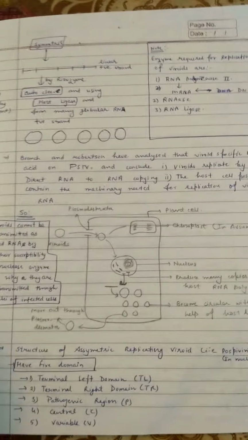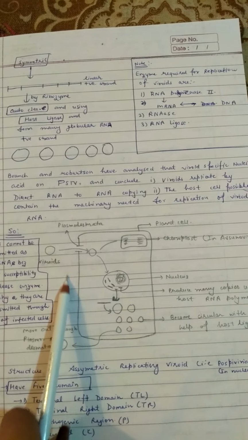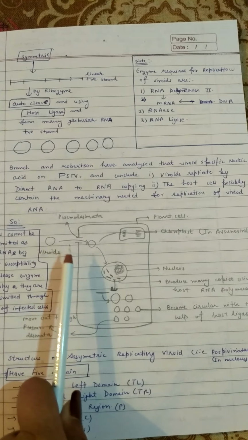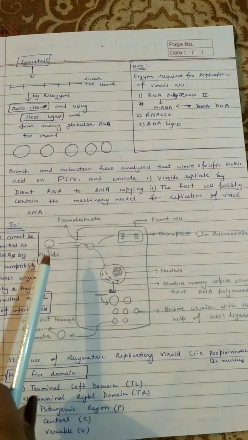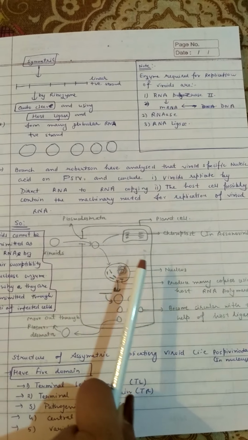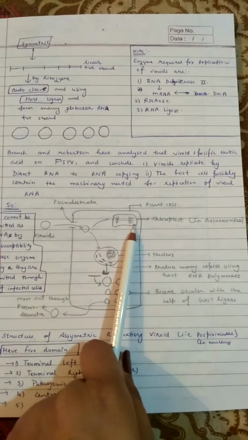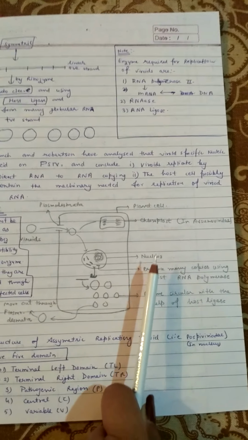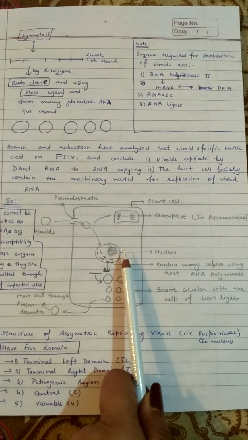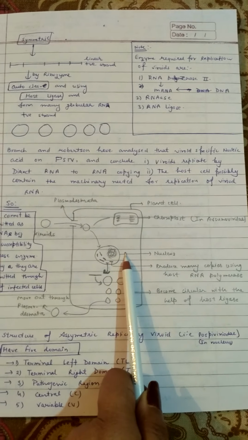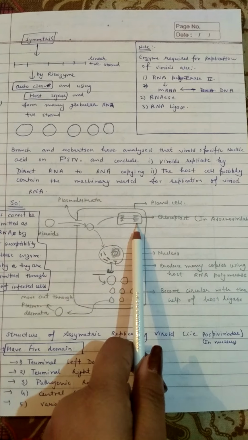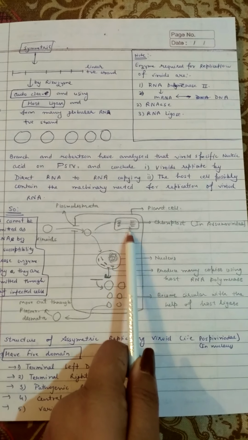Here you can see in this diagram a plant cell wall, and these are the plasmodesmata which provide connection between neighboring cells, and this is the viroid. Here I am going to explain viroid infection. Firstly, viroids enter the plant cell through the plasmodesmata. Inside the plant cell there is a nucleus and a chloroplast. These two families are differentiated according to the first organelle infected. When a viroid infects the nucleus, it belongs to the Pospiviroidae family, and if it infects the chloroplast, it belongs to the Avsunviroidae family.